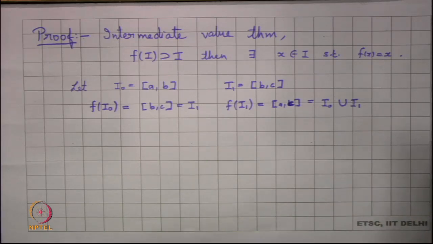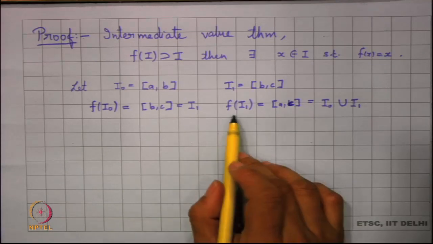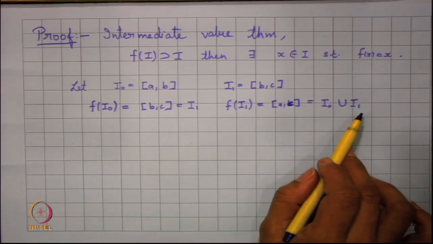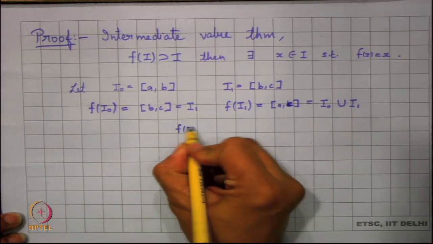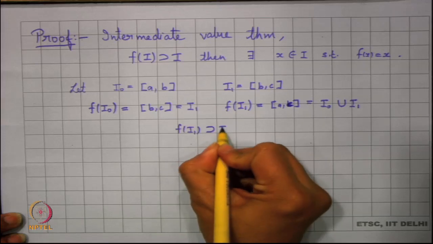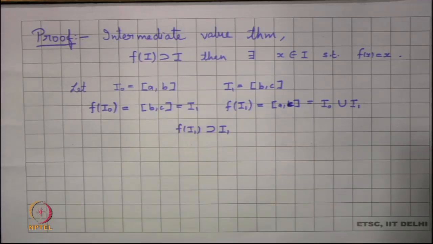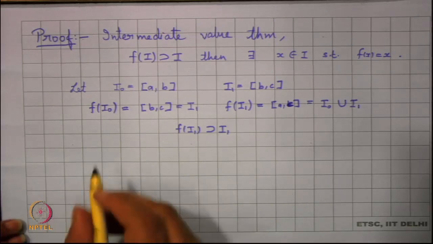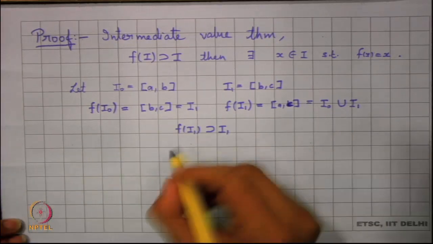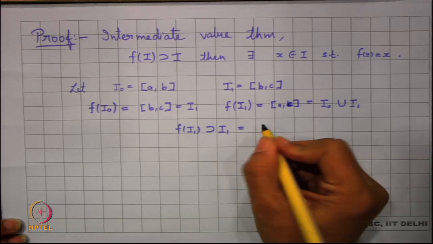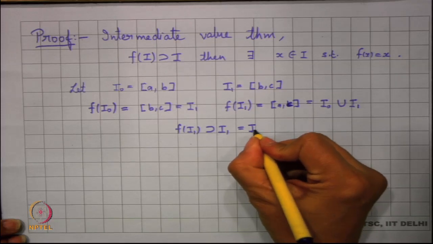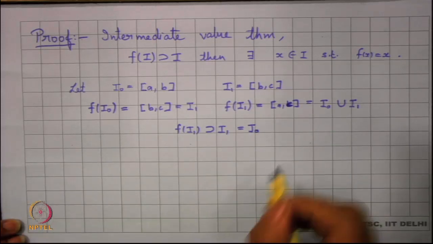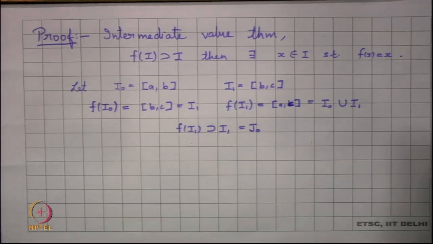Now, what we have is that f of I1 contains I1. In fact, I1 is a proper subset of f of I1. So, let me call this interval I1. Now, I am looking into all intervals in terms of J's. Let me call this my initial interval J0, and we know that f of I1 contains I1.